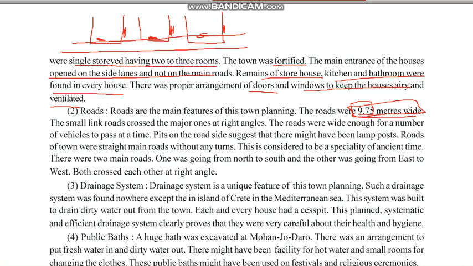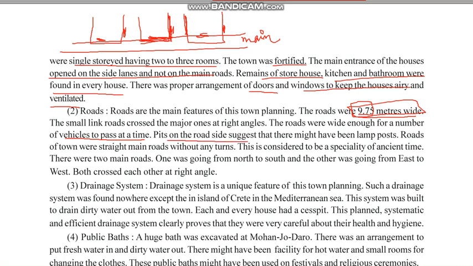As I told you, this is the main road. Suppose this is the main road. So the roads which are connecting the main roads were at right angle. The roads were wide enough for a number of vehicles to pass. See, they were so wide that a number of vehicles could pass at the same time.